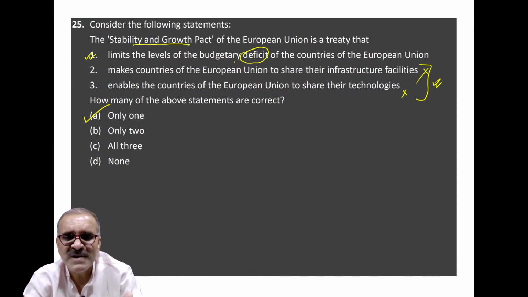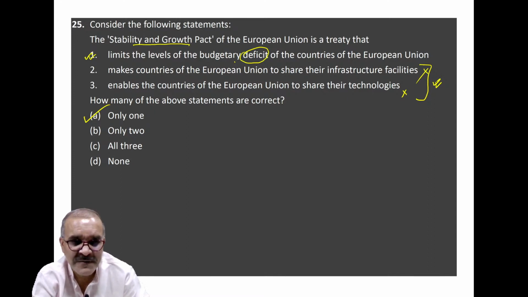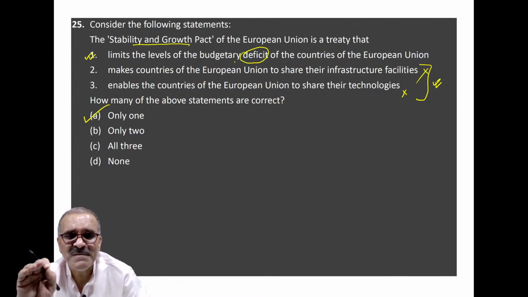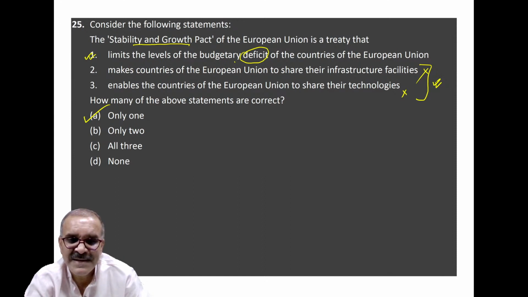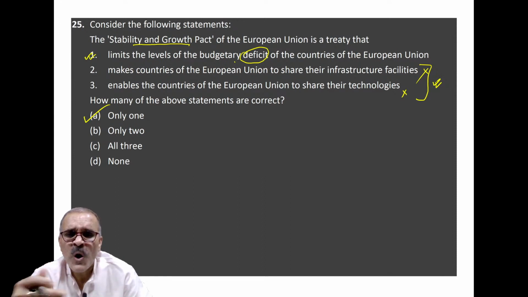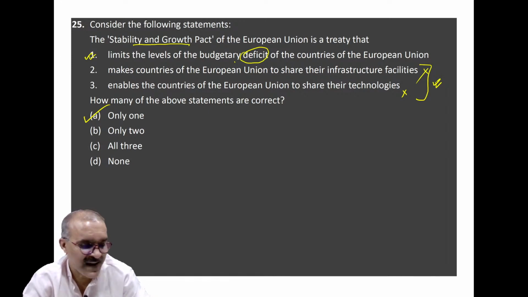So this question is asked on government budgeting, and especially in reference to the European Union. It is believed that if India thinks to be in a trade relationship with the European Union, we also need to follow this approach. Otherwise, our wrong kind of government budgeting might have a negative impact on them and vice versa. They won't be interested to do trade with us. Did you understand? So this belongs to economic diplomacy. This question has been asked on economic diplomacy.